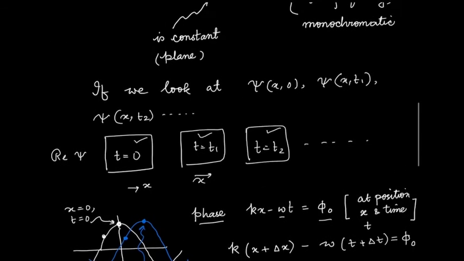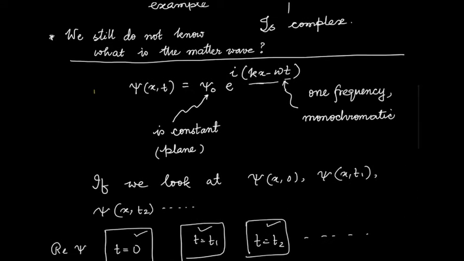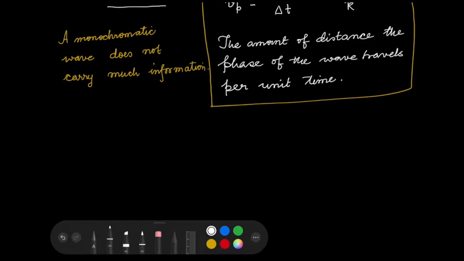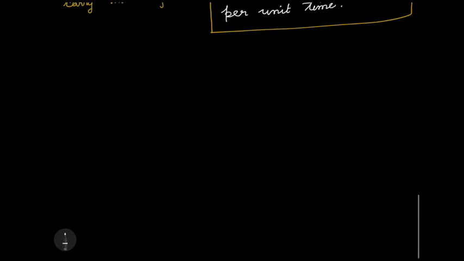I cannot answer where the particle is if the particle is represented just by a monochromatic wave like this. So what can I do? What happens if I start adding up waves of nearby k values with this? So let's see what happens.